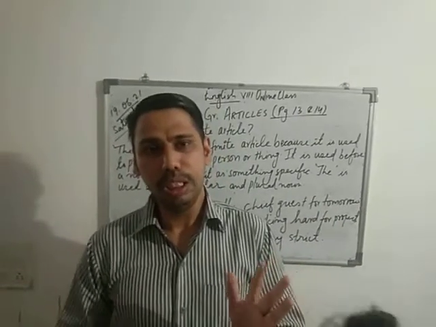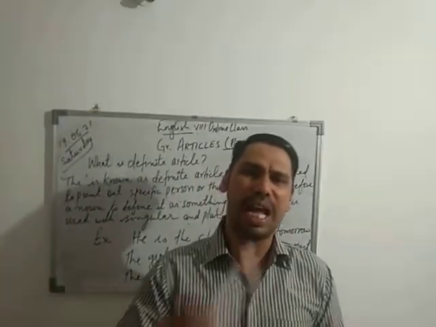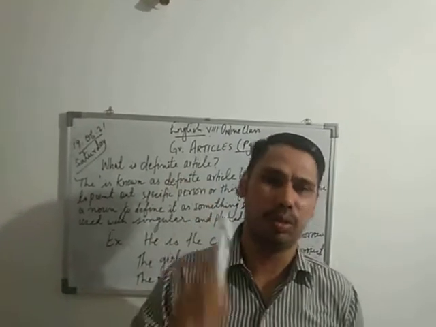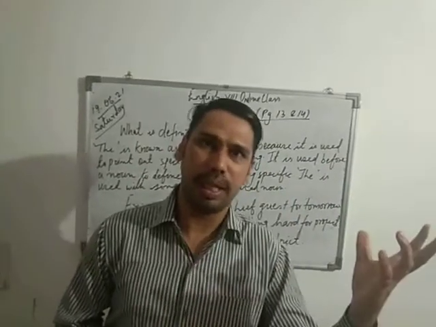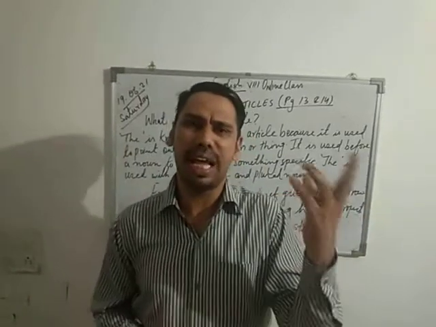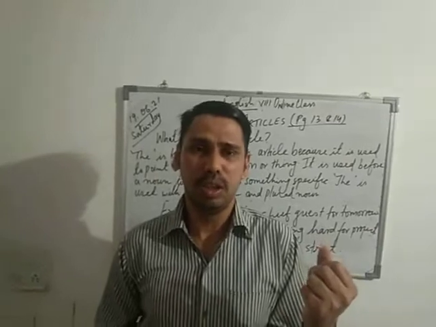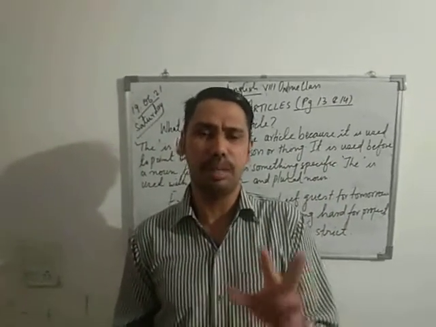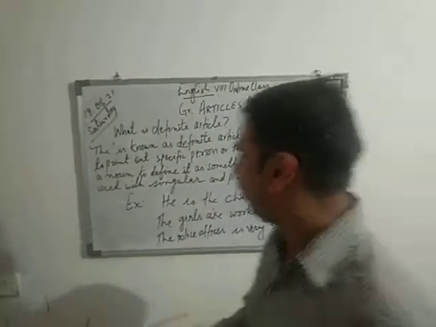Correct? Now for example, I have a marker. So it is a countable and singular noun. I enjoyed a breakfast with an egg. So in an egg, e is a vowel sound, right? So a and an are the indefinite articles that are placed before the noun, and today we are going to learn the definite article. Okay, now start with the class.